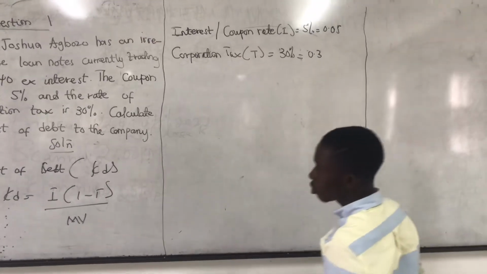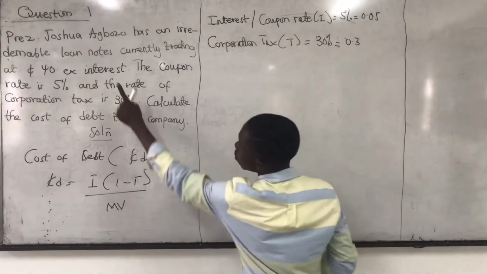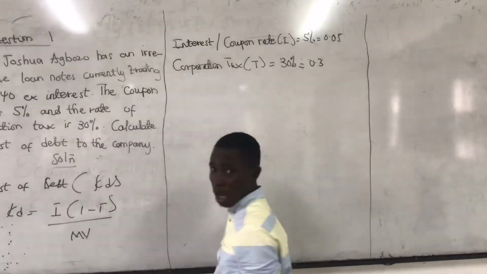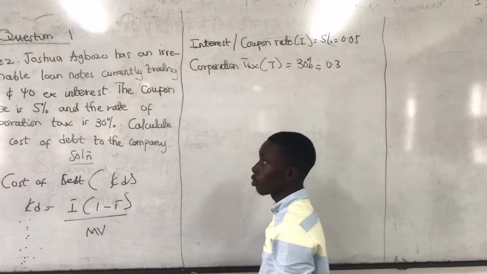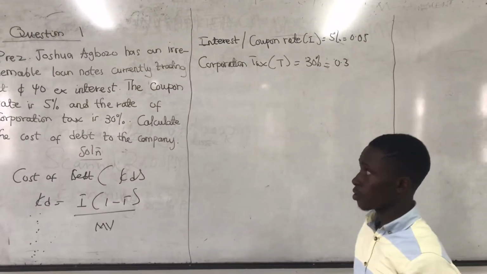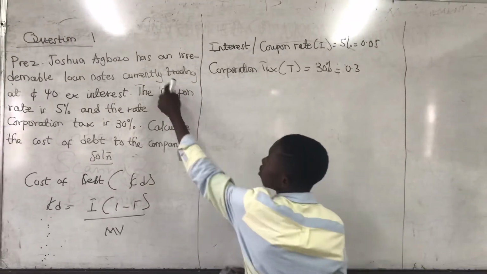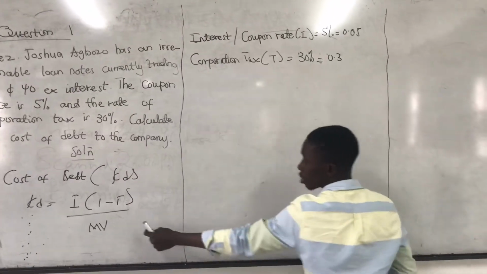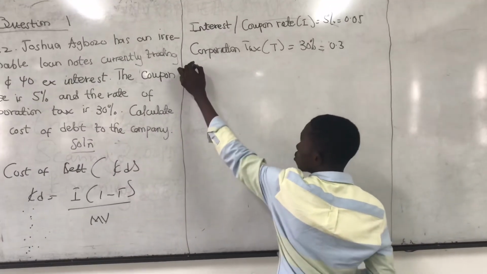Okay. Now let's check. It said Joshua Agbozo has an irredeemable loan. It's currently trading. What are you trading for? You are trading for either a product or a service. So currently trading at 40 cedis ex interest. So the market value here is what? 40 cedis.